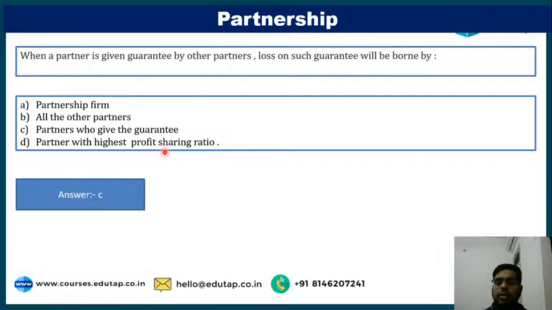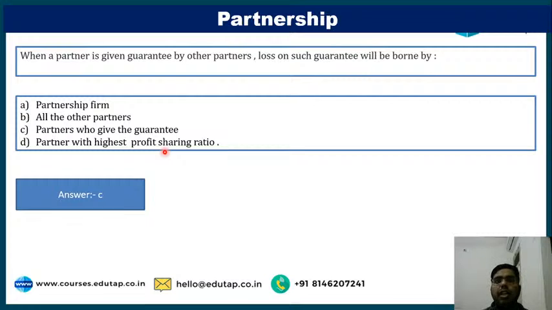I'll tell you the concept. Suppose we four are partners, and the fourth partner is saying, no, I will not be admitted as a partner in your firm, because there may be losses or profits, and he does not want to bear the risk. I am assuring him: please be a partner in the firm.